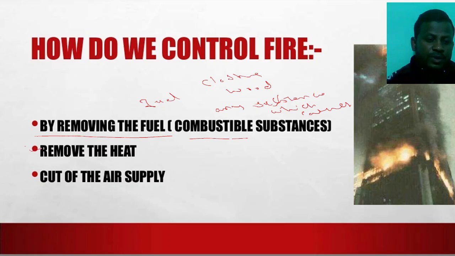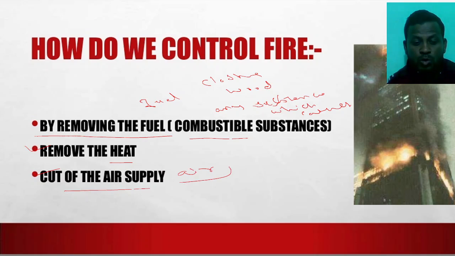Second one, remove the heat. If there is heat present, or the fire catches in the room, we have to open the windows and doors to remove the heat. And third one, cut the air supply. If there is an air supply for the combustion, we have to cut it.